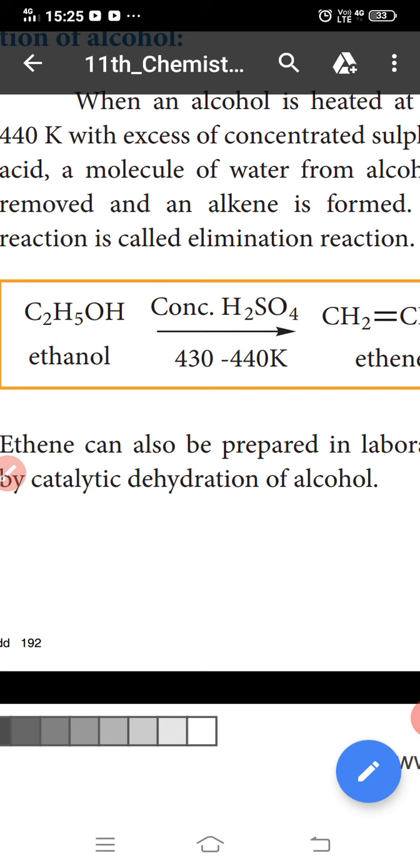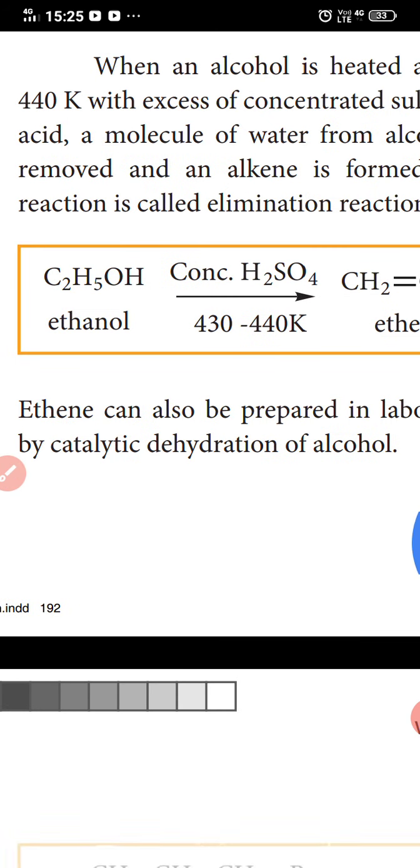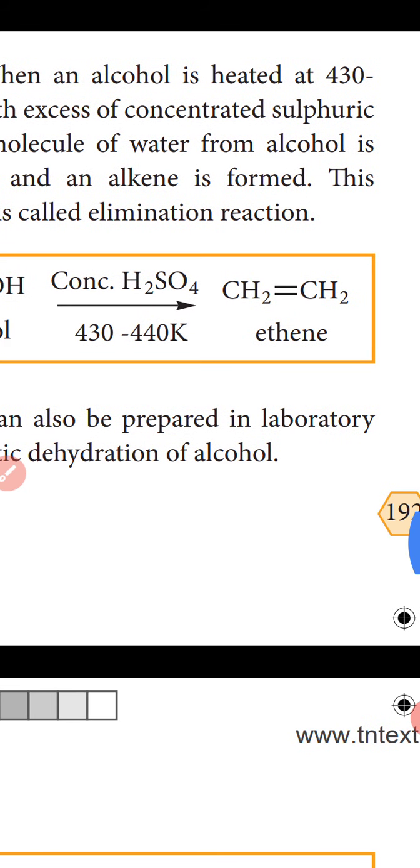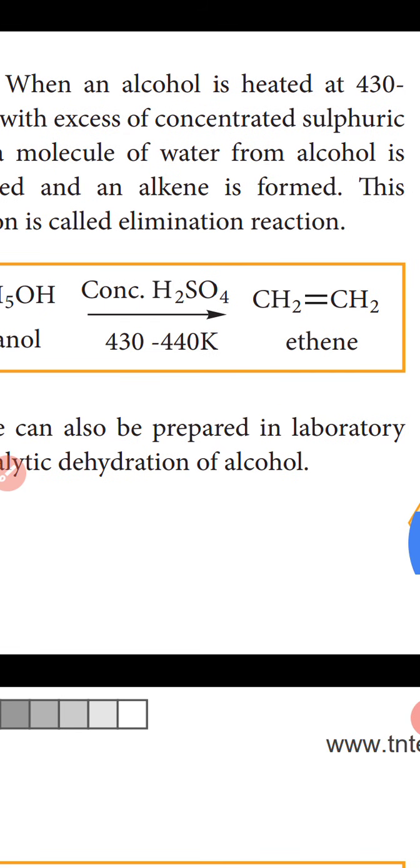The first one, ethanol. Ethanol reacts at 443 Kelvin with excess concentrated sulfuric acid. A molecule of water is removed from the alcohol and an alkene is formed. This reaction is called an elimination reaction, the elimination of the OH group. The product is ethene.